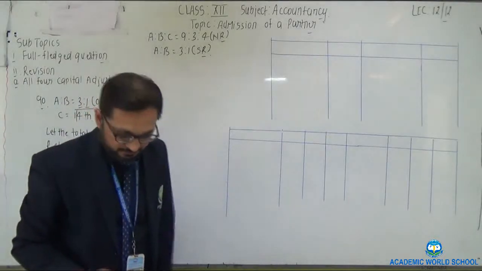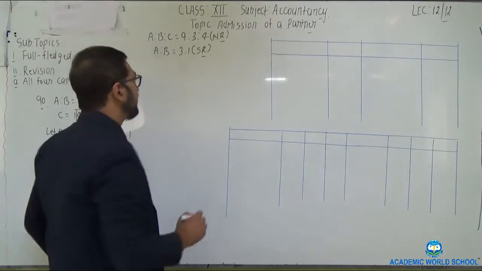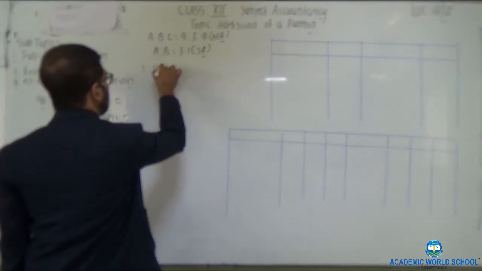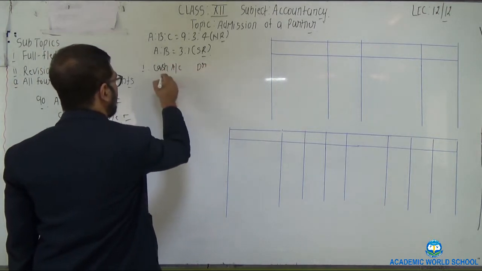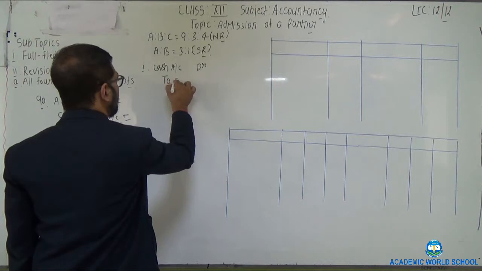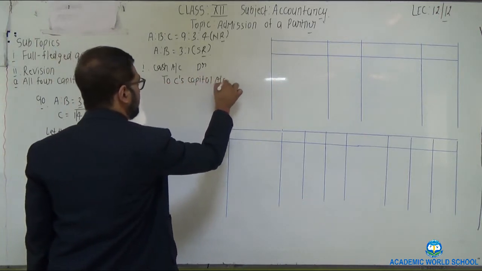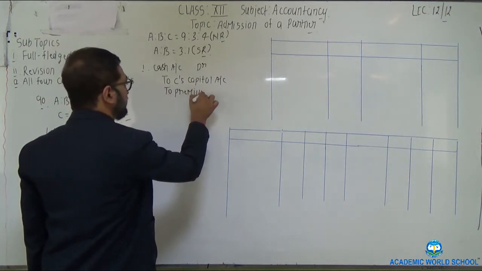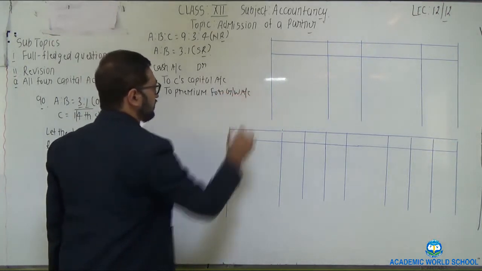Now some adjustments are given regarding goodwill and capital. The first journal entry which will be passed is cash account debit to new partner's capital account, to premium for goodwill account.